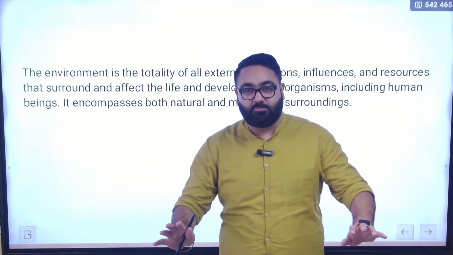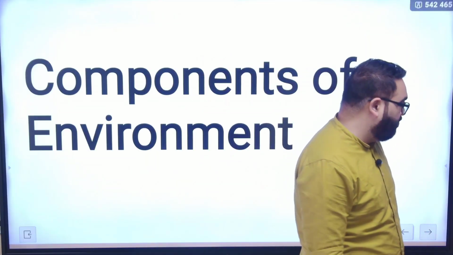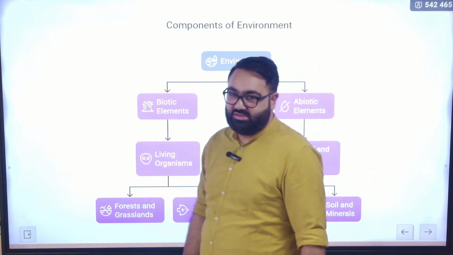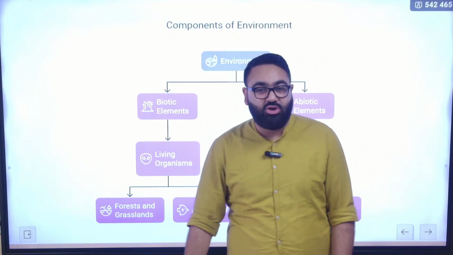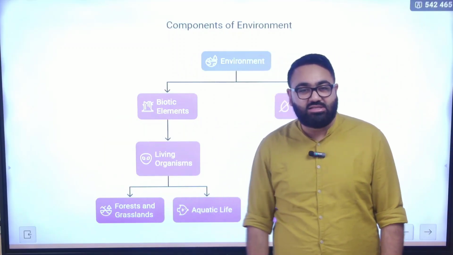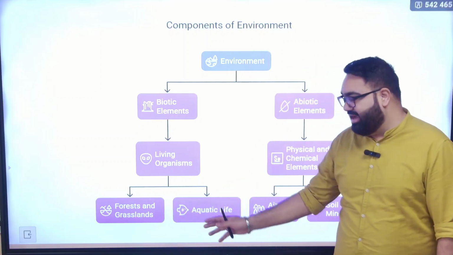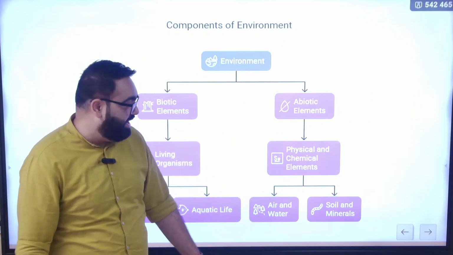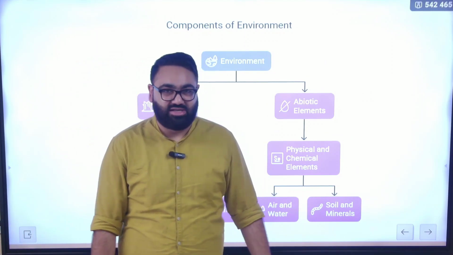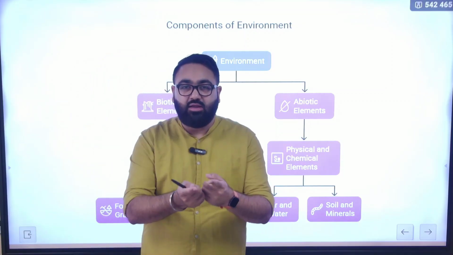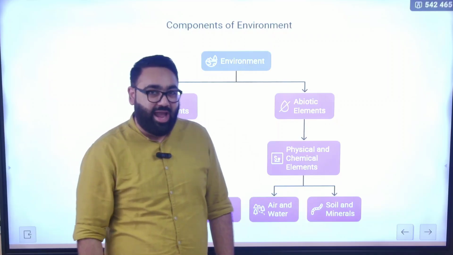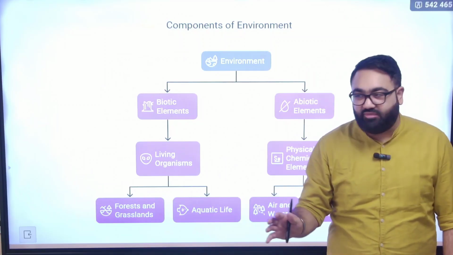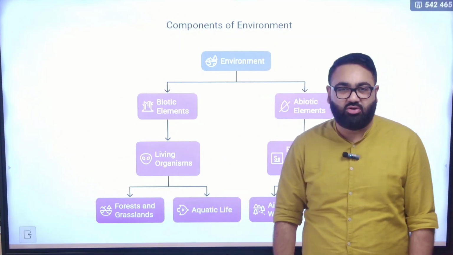So broadly speaking, you can divide the components of environment into two parts. These are biotic and abiotic elements. Not very difficult to understand. Biotic elements means the ones that are living organisms, and you can include forest, grassland, aquatic life as we were discussing. And then there are a bunch of abiotic elements that do not have life, that is water, air, soil, minerals, etc. All of that together makes up what we call environment. And the government's focus, when they say that we want to protect the environment, we want to preserve the environment, is on all of these things and not just one of them.